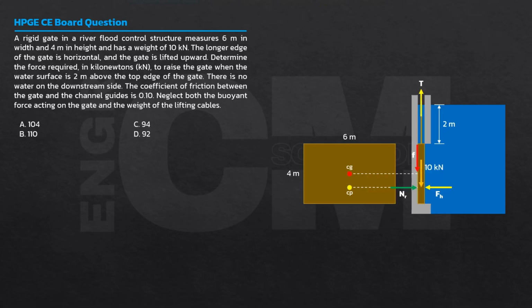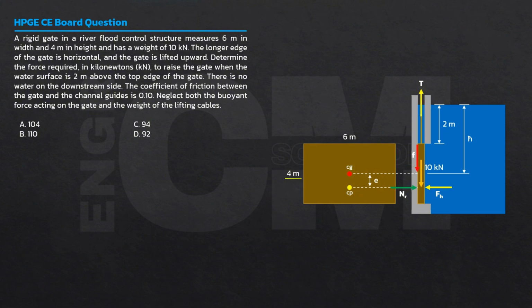By the way, this is the center of gravity. Now, to solve for the friction, gagamitin natin is the maximum available friction, mu times the normal reaction. Isasadd natin yung required force to raise the gate. Ang normal reaction natin is NR, which is equal to the hydrostatic force. Equal siya kasi summation of forces horizontal, they must be equal. So, therefore, we need to solve for hydrostatic force and kailangan natin yung h-bar, location ng center of gravity from the water surface.